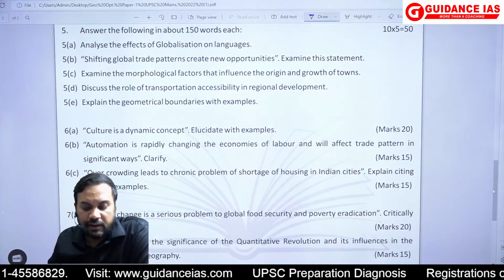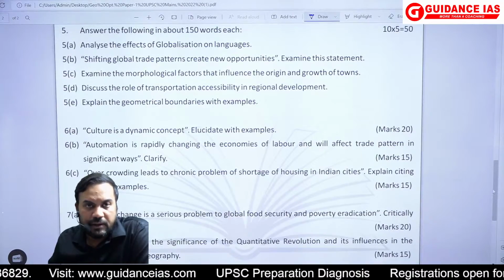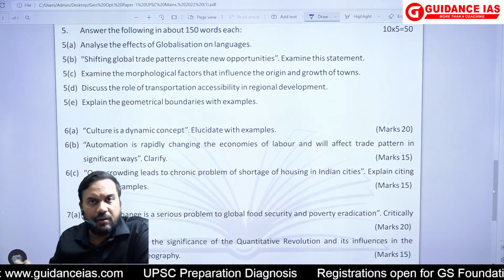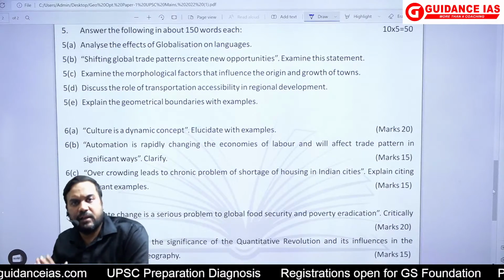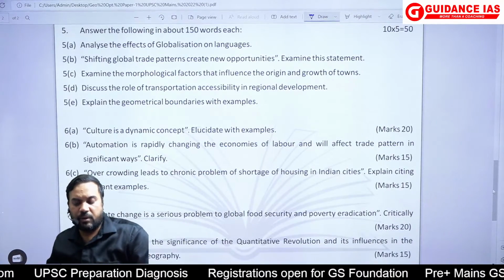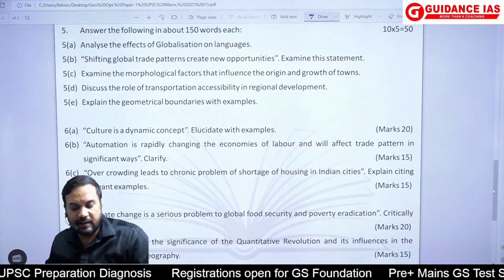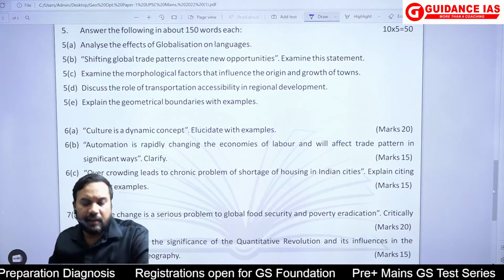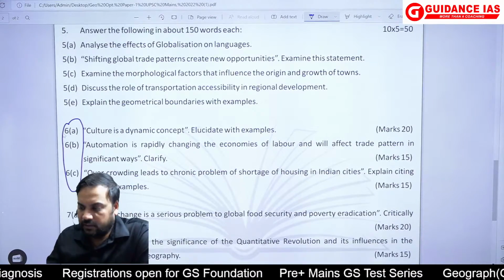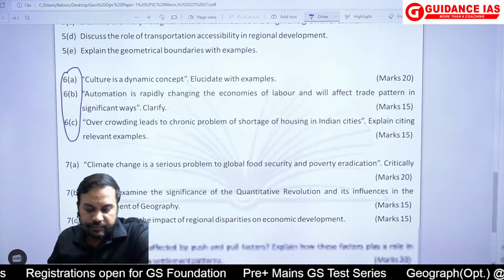Automation is rapidly changing the economies of labor and will affect trade pattern in significant ways. Clarify. This is also something which I expect my students to answer. Overcrowding leads to chronic problem of shortage of housing in Indian cities. Explain citing relevant examples. So from my side, question number 6 was something which could have been attempted.